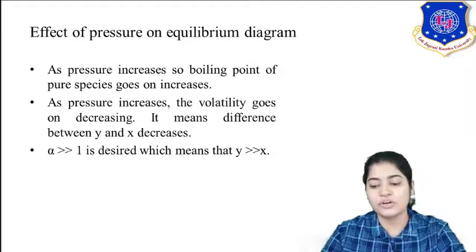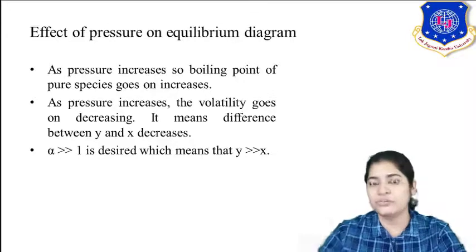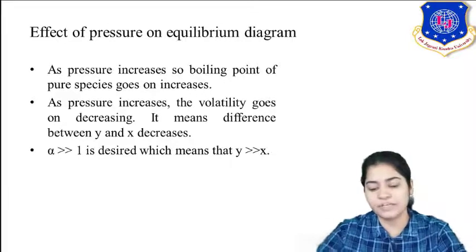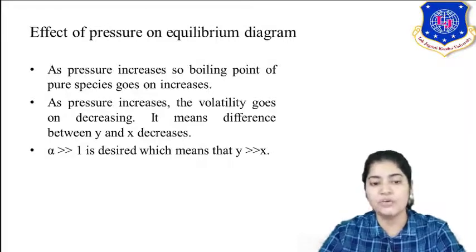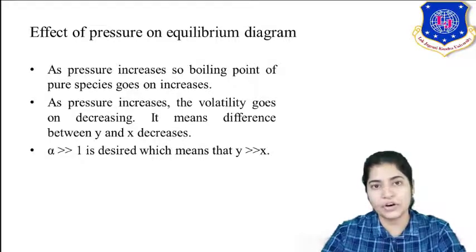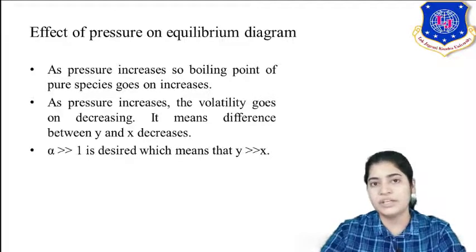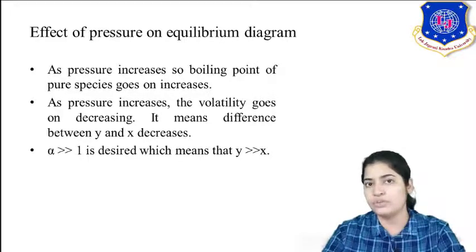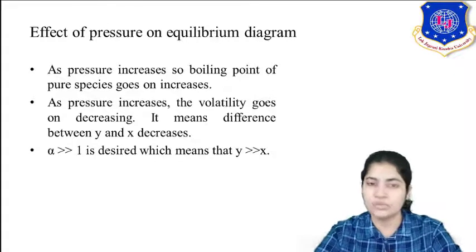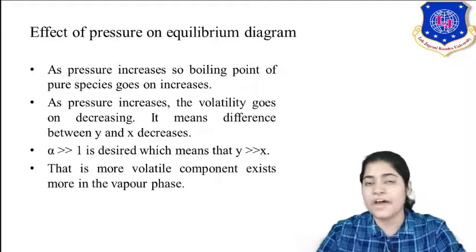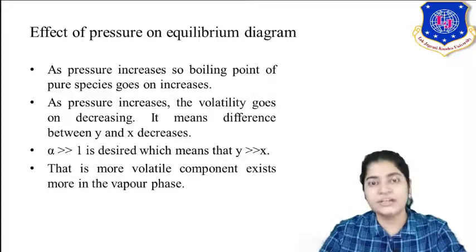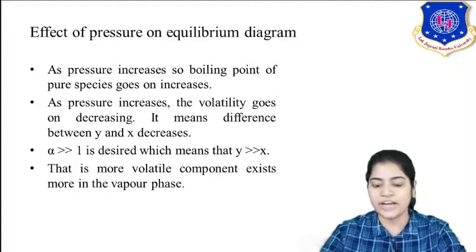Because you are able to take your volatile component out from the liquid to the vapor phase. That is the enrichment: how you separate the more volatile component from a mixture. You are taking more and more of it out into the vapor phase. So the more the relative volatility, the easier the separation. Now, as you increase the pressure, your relative volatility is going to decrease. We will study it further, relating certain thermodynamic properties also.